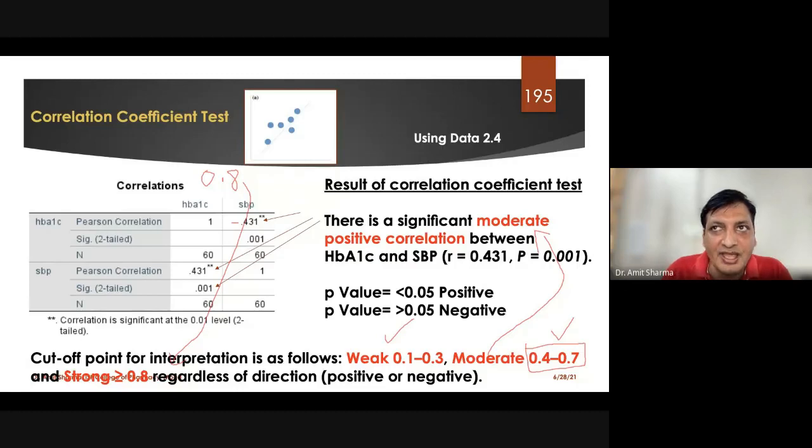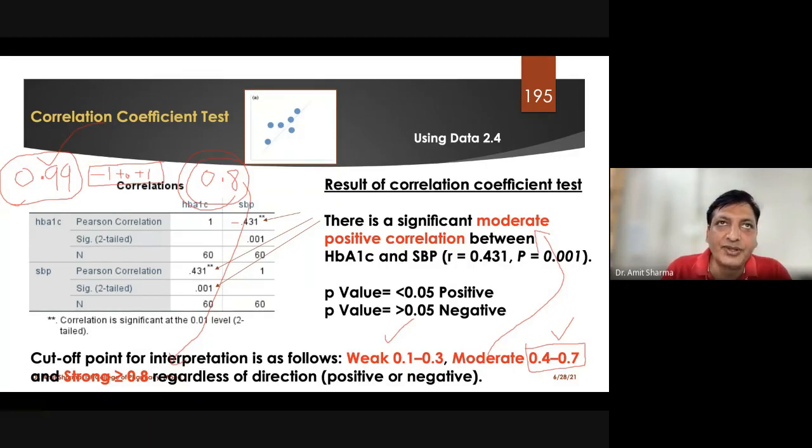Which is the highest value we can get in terms of correlation? That is 0.99. We are not going to get any value more than this. The standard range is -1 to +1, so this is the highest value we can get. Clear? Most of the time we get values like 0.5, 0.6, 0.7, 0.8.